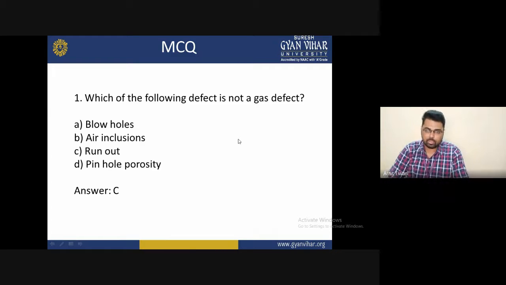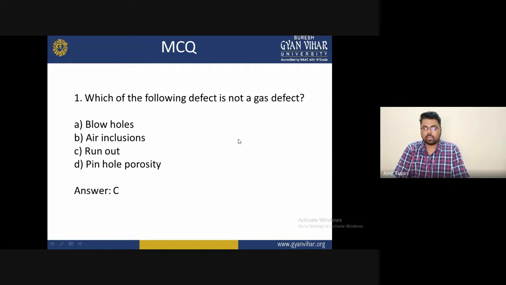Now it is time to understand what to learn from this slide, and with the help of this I'm just asking you some multiple choice questions. The first question is: which of the following defects is not a gas defect? The options are: A, blowholes; B, air inclusion; C, runout; and D, pinhole porosity. So the correct option for this answer is C, run out. Run out defect is not a gas defect, except all three.